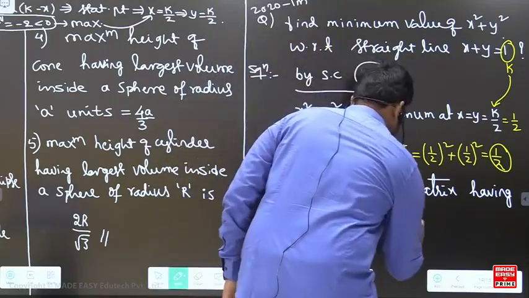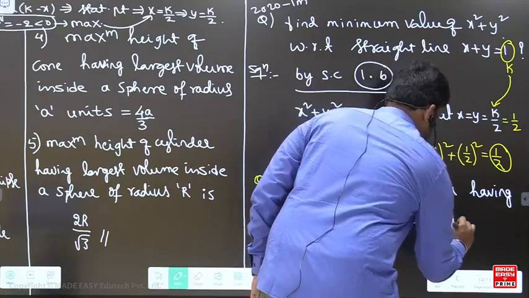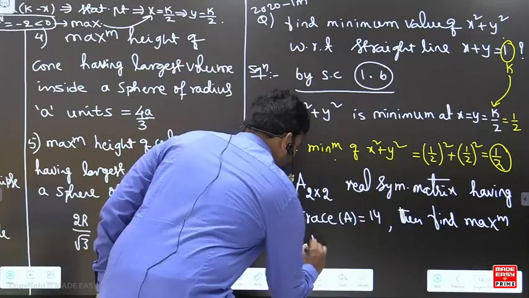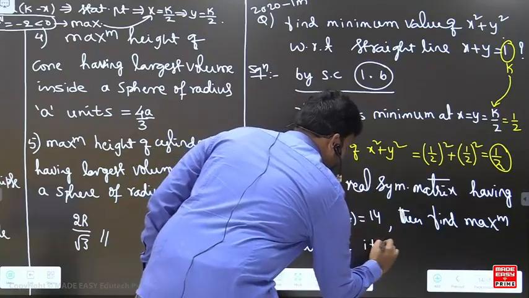Then find the maximum value of its determinant.